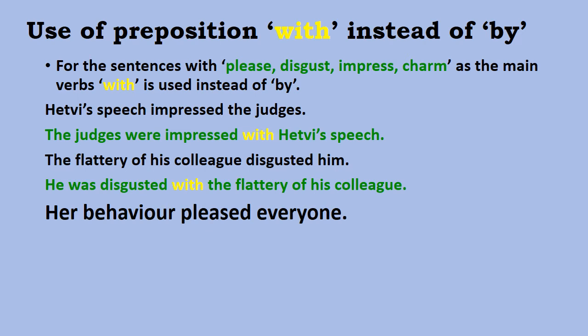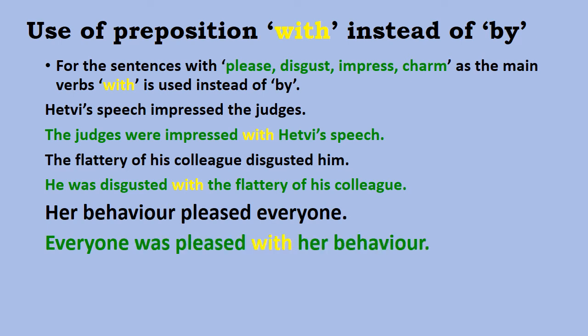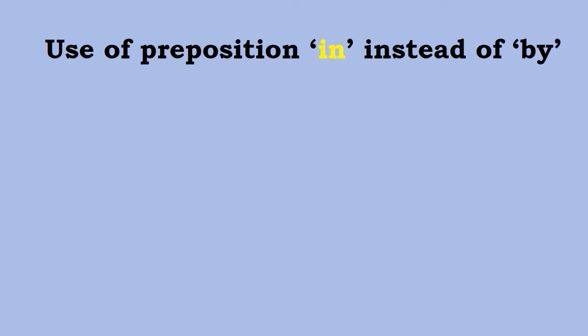Since our main verb is pleased, it will go as, everyone was pleased with her behavior. Apart from this, when the agent is not a person but an object, we use preposition "with" instead of "by".